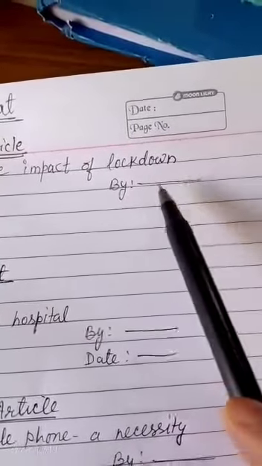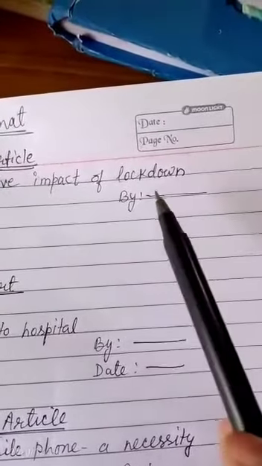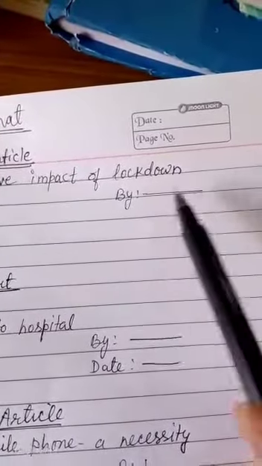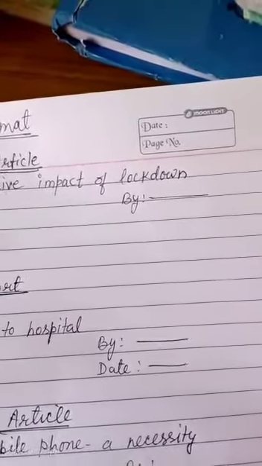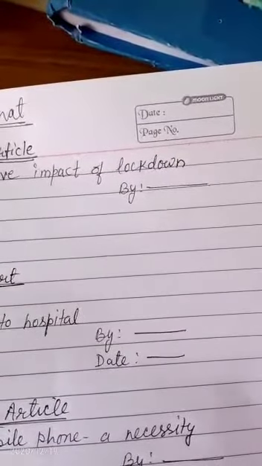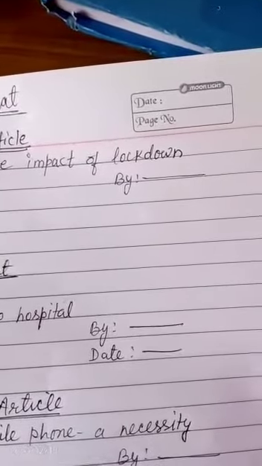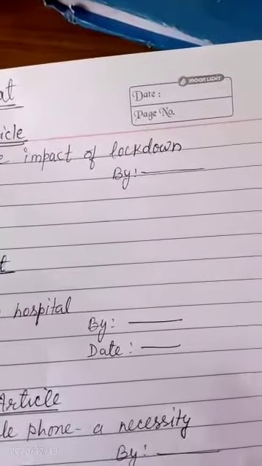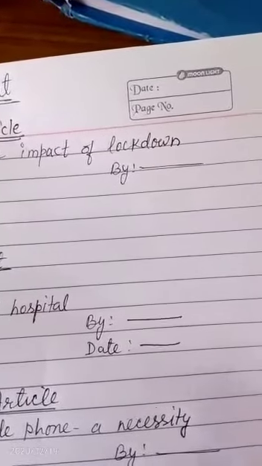But sometimes the name is not given there. They just write that, yeah, you were very much affected by the lockdown, but you saw that there were so many positive things happening because of the lockdown, which included the online classes and all, and so and so. So write an article on positive impact of lockdown. So in that question, you see the name of the writer is not given. But as you know, in the format part, name of the writer should be there.